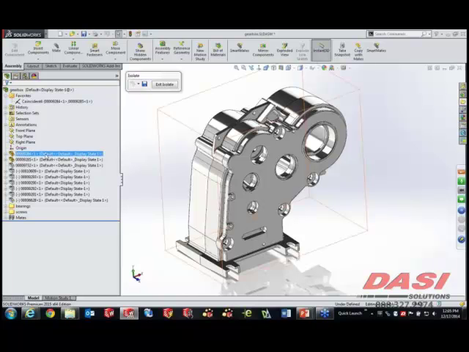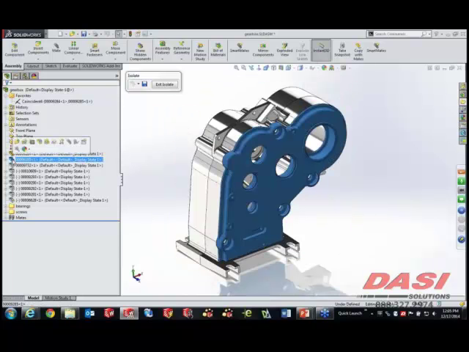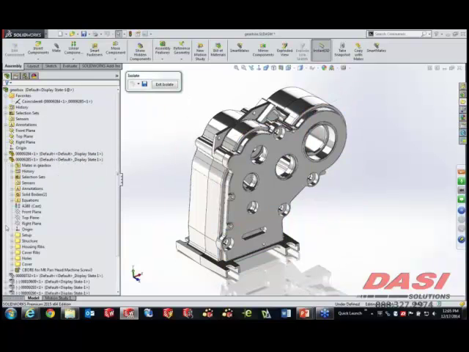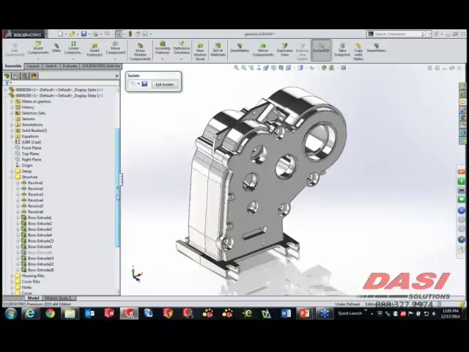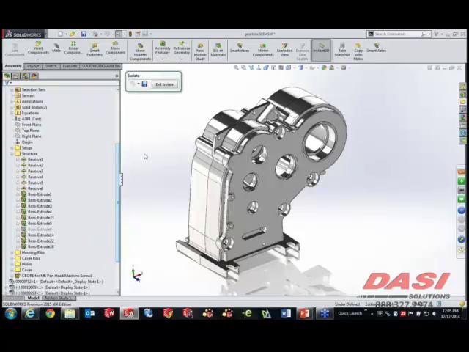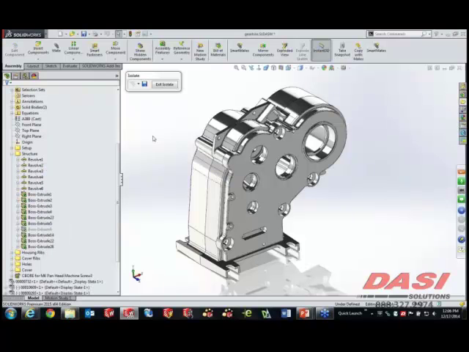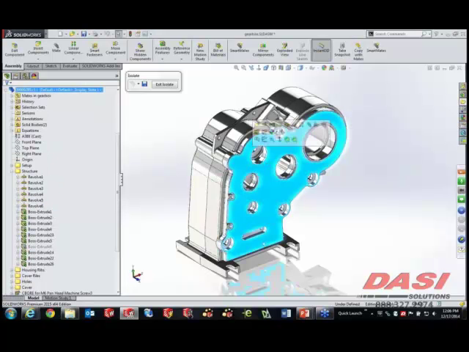Now, the Feature Manager, anybody that's used SolidWorks or really any other CAD system that's parametric in nature for more than a short time, you've already realized that there are parent-child relationships set up within the product. Now, these parent-child relationships are something that you can visualize by simply going to any feature in the Feature Manager and doing a right-click, and that option's always giving you this thing that's called List External References. Well, now what you can do is just simply hover your cursor over top of one of those.